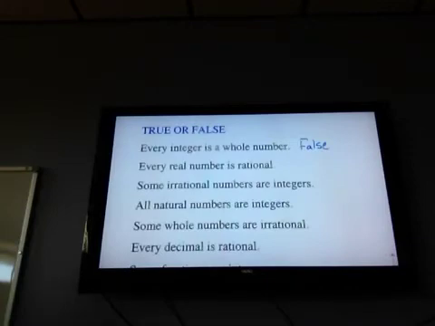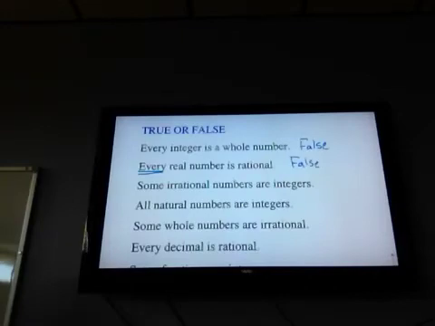You just tell me true or false. You don't have to give me a reason. Every real number is rational. That is false. Because remember that little chart. Think about your chart. It's real at the top, and then it goes one of two ways: rational or irrational. So not everyone can be that. So this is false. That word makes the difference there.